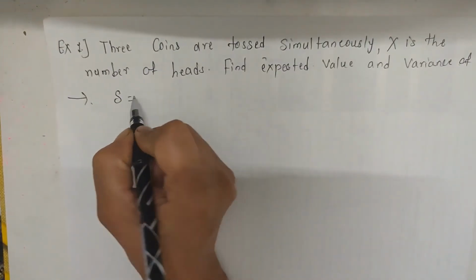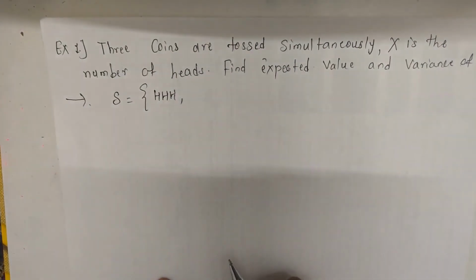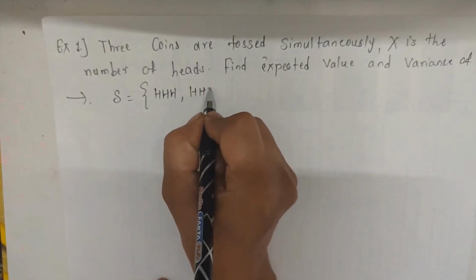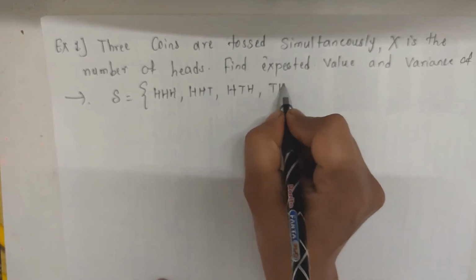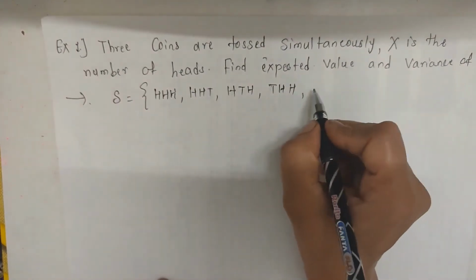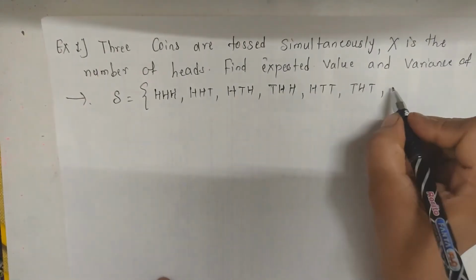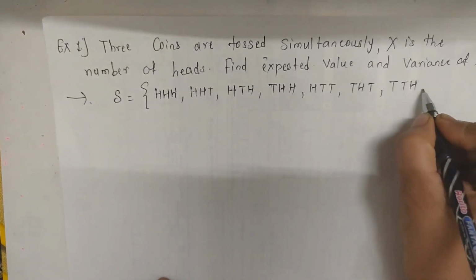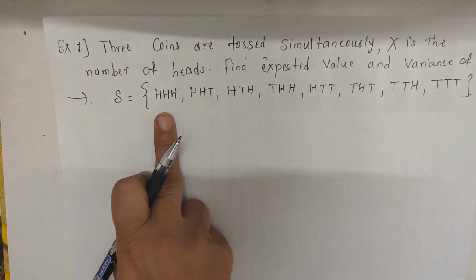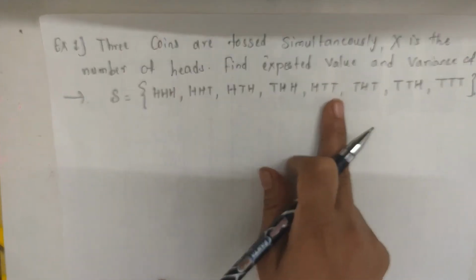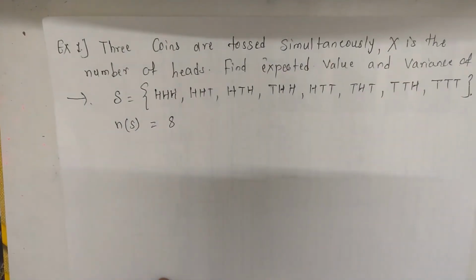So sample space S can be written as: possibilities are H, H, H. Second possibility H, H, T. Third H, T, H. Fourth T, H, H. Next H, T, T. T, H, T. T, T, H, and the last possibility is all tails. So here the total number of sample points is 1, 2, 3, 4, 5, 6, 7, 8.